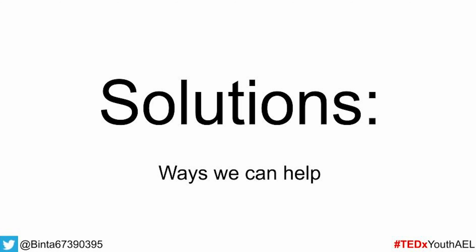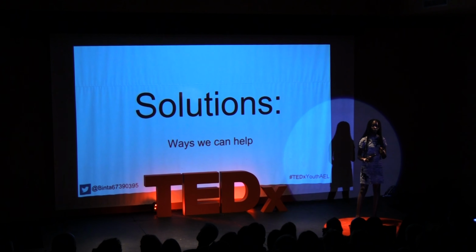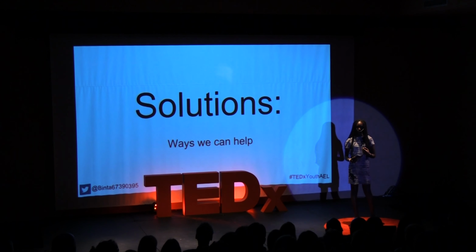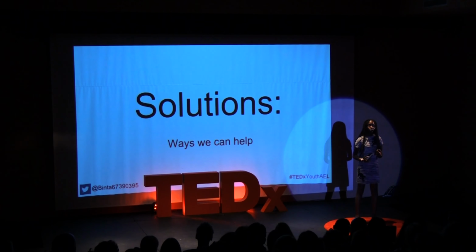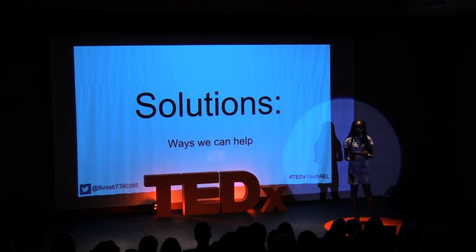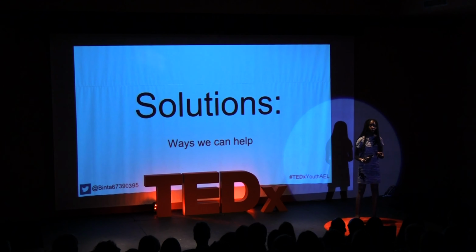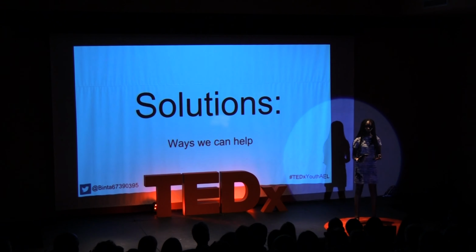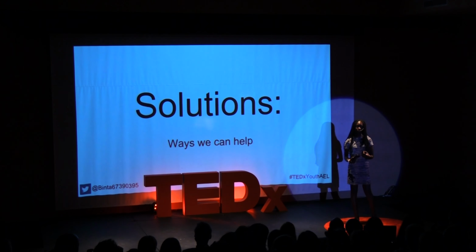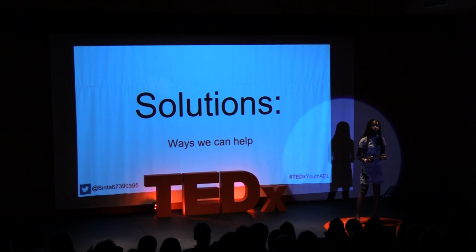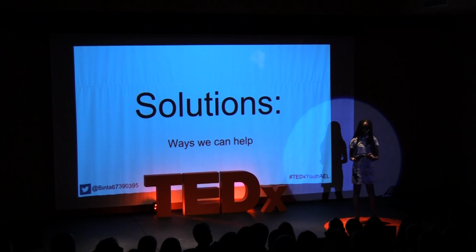Now, let's take into consideration ways we can help people like us to live a healthier, longer, and better life. For example, be more mindful of one's consumption of resources. The next time you have a plate of food and you're about to throw it away, and you have some remaining food on the plate, think if that could be wrapped away and given to someone who cannot afford 3 meals a day.